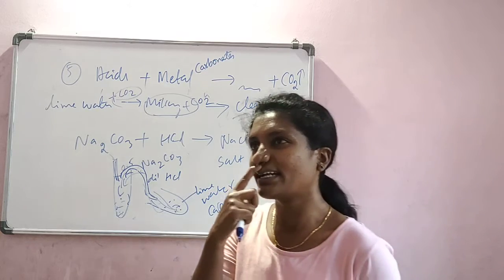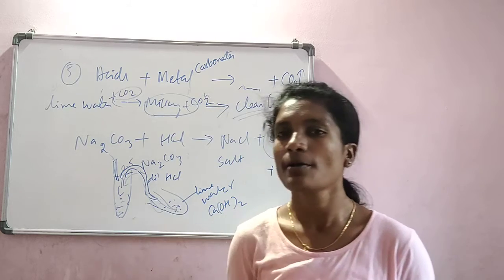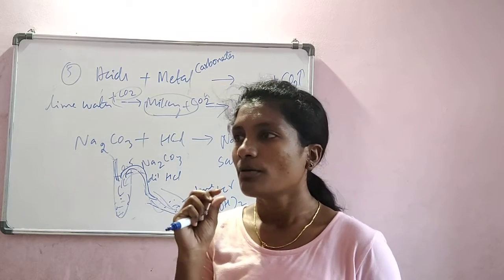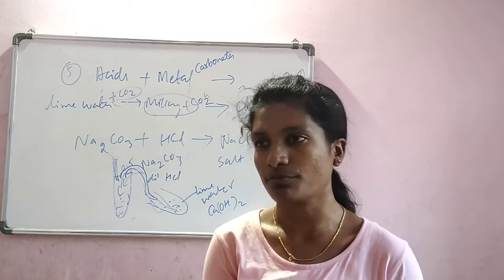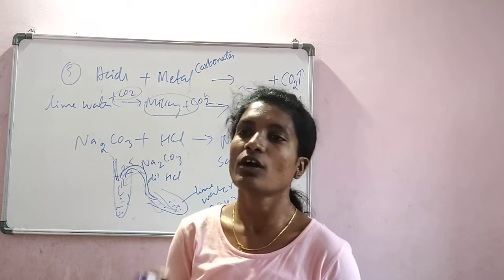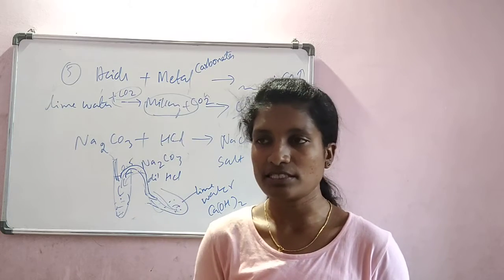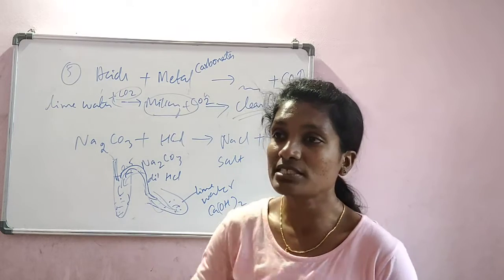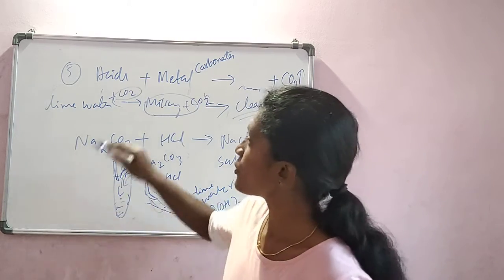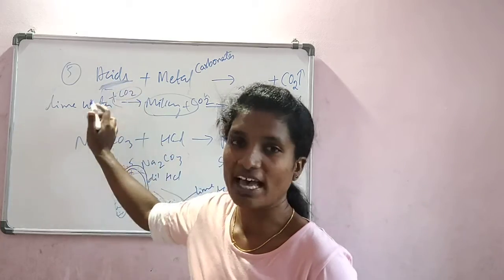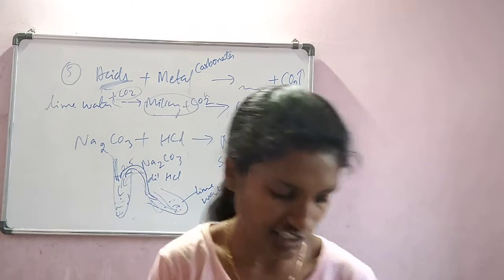It is suggested that if a person is suffering from acidic problems, acidity, or gastritis, that person is advised to take baking soda or a base-containing food. Okay, what does that do? Because there is an acid inside the stomach, if we consume baking soda, it will neutralize, which we will be studying at the end of this chapter, the neutralization reaction. Why am I telling this? Because it is also a property of acids. Acid combining with a base gives us salt and water, which is a neutralization reaction.